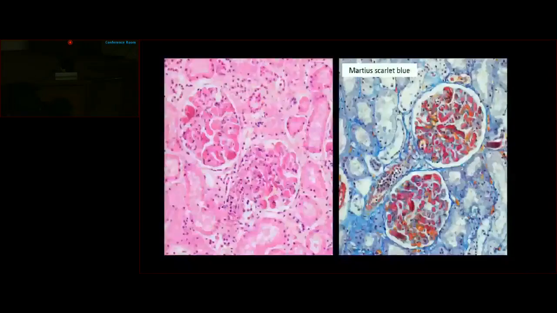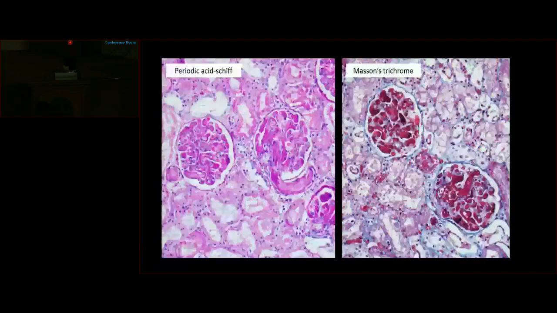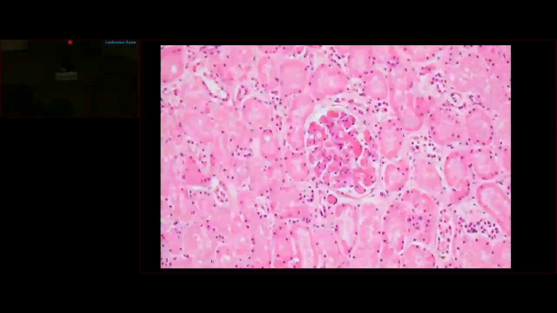On Martius scarlet blue, again, here we can see evidence of leukostasis within the afferent arteriole, and there is infiltration of the RBCs into the wall of the afferent arteriole secondary to endothelial injury, which also occurs as a part of acute thrombotic microangiopathy. The fibrin thrombi are seen on the PAS and the Masson's trichrome stain. However, there is no evidence of any proliferative or segmental lesions or any interstitial fibrosis on the Masson's trichrome stain.